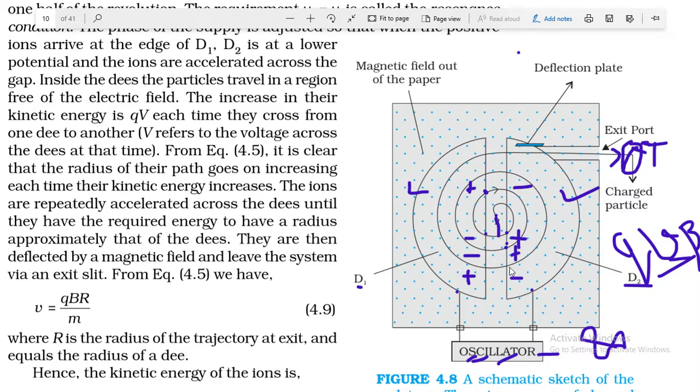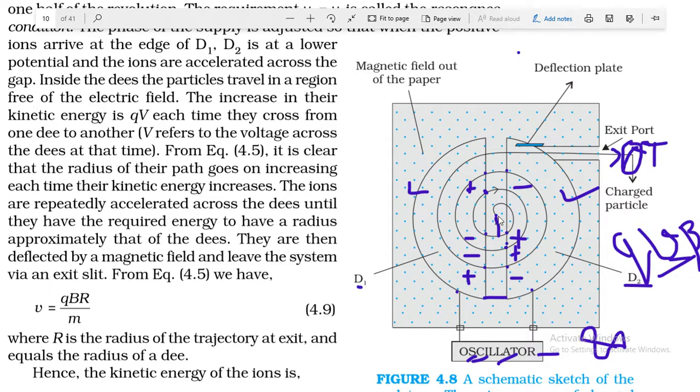So there is no problem to manage the change in polarity of these two D's, and in this gap, it will be accelerated by the potential difference between these two D's, because there is a difference in electric field, it means there is a potential difference between these two D's, and in this potential difference this charge gets kinetic energy, okay.